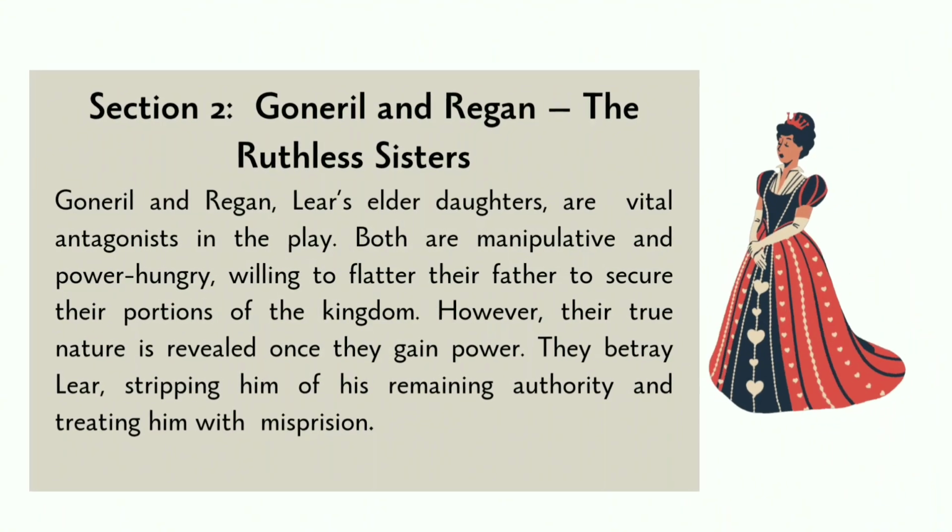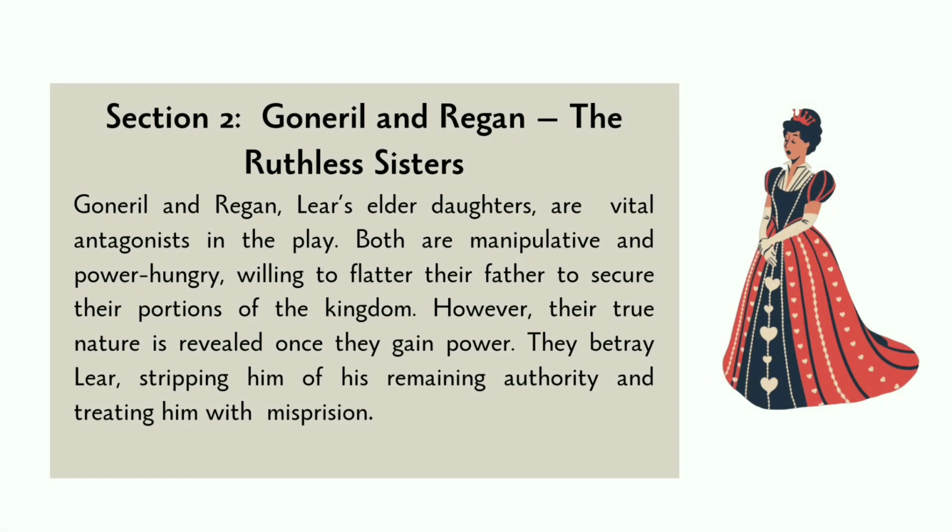Goneril and Regan, the ruthless sisters. Goneril and Regan, Lear's elder daughters, are vital antagonists in the play. Both are manipulative and power-hungry, willing to flatter their father to secure their portions of the kingdom. However, their true nature is revealed once they gain power. They betray Lear, stripping him of his remaining authority and treating him with contempt.